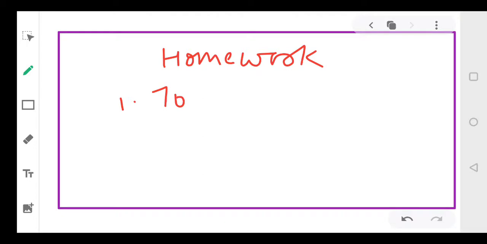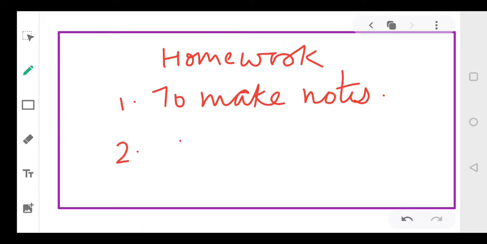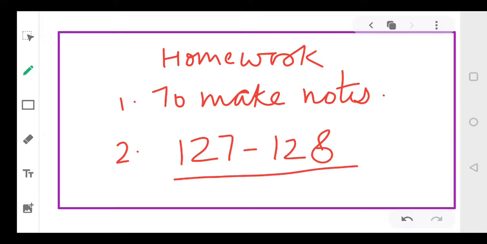So now coming to your homework for today. I hope you were eagerly waiting for the homework. So for today, first of all, you will make the notes of today, that is, you will make notes of the topic that we have discussed so far. Second, you will read page numbers 127 to 128. These are the two page numbers that you will be reading and making notes from. And if there is any doubt, then you will contact me on my personal number.